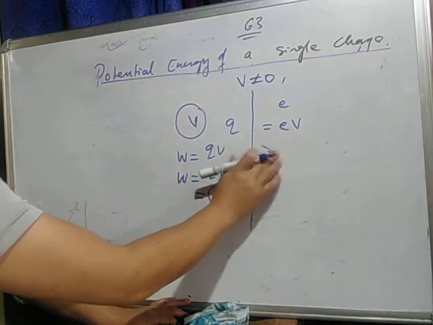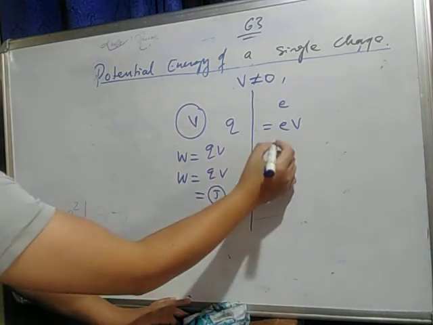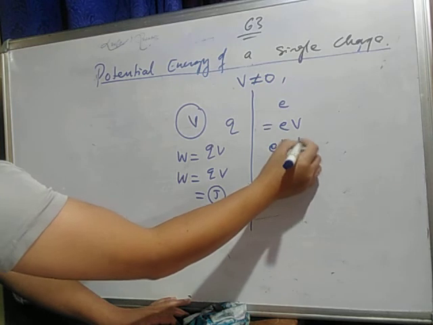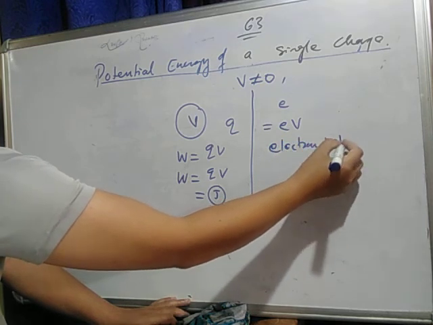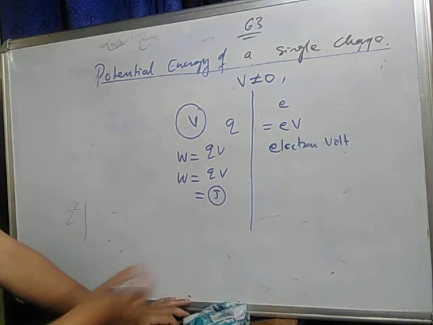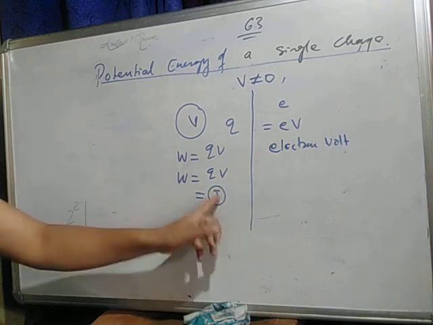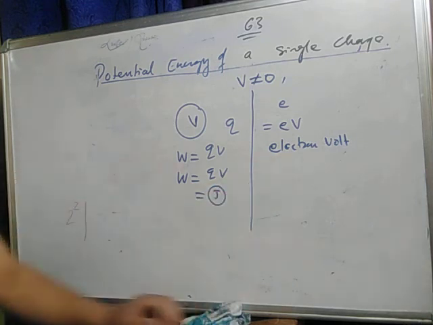We will see in the next chapter on atoms, this is the electron volt. This is also a unit of work done, electron volt.